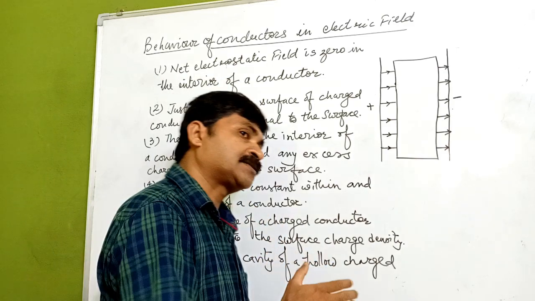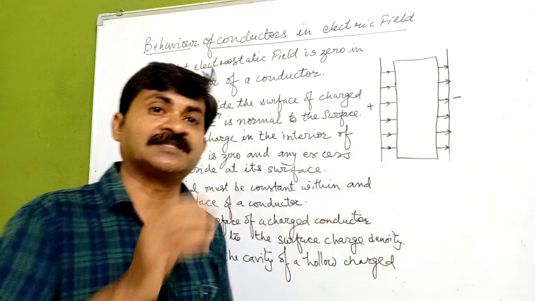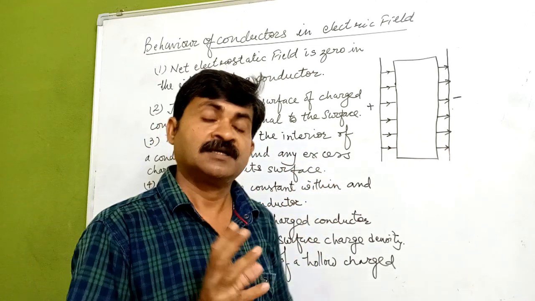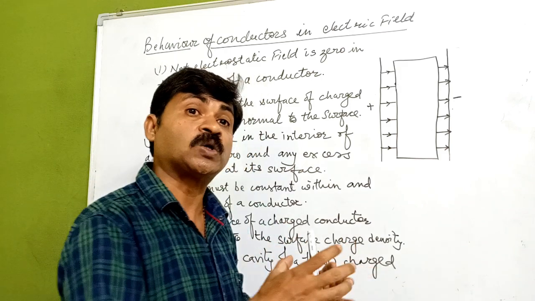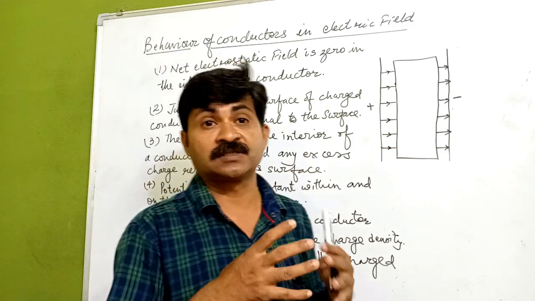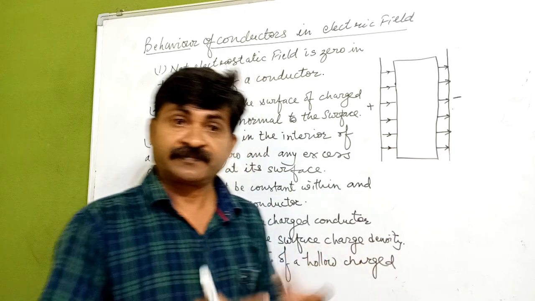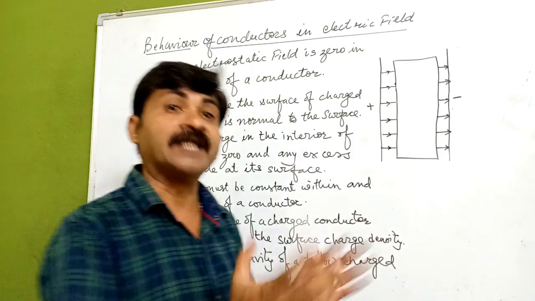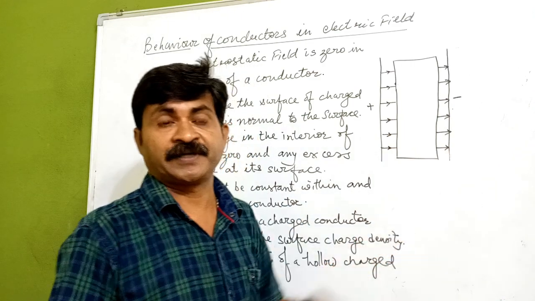In conductors, we have free charges, both positive as well as negative. But in insulators, we do not have free charges. They are closely bound with their nucleus. The binding is very close, or we can say the energy required to release them is much higher as compared to conductors.